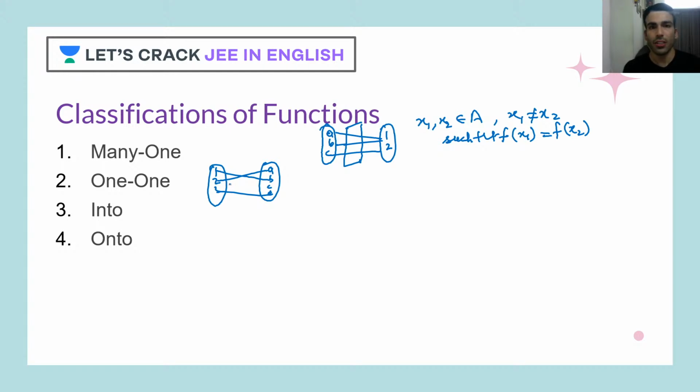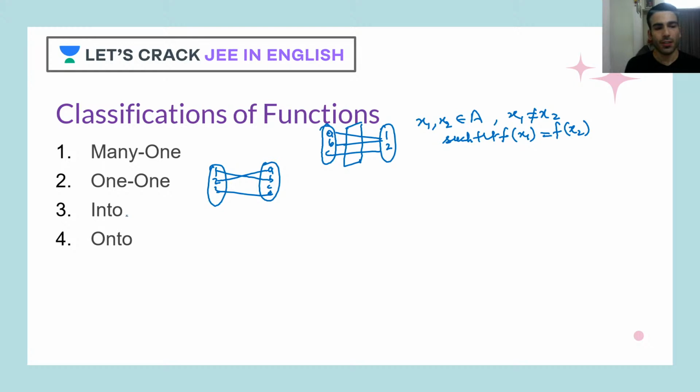Those images are not equal to each other. So this will be called 1, 1. And how to prove this in a mathematical form, because sometimes we get this sort of question, I'll explain that to you in the next slide. Let's first clarify all the definitions. I hope 1, 1 is clear to you.